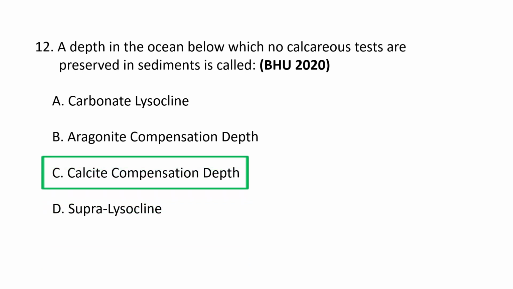Calcite compensation depth. The depth in the ocean below which calcareous tests are not preserved in sediments is called the carbonate compensation depth or CCD. At this depth, the rate of calcium carbonate dissolution equals the rate of supply, preventing the accumulation of calcareous sediments. So a depth in the ocean below which no calcareous tests are preserved in the sediments is called calcite compensation depth.